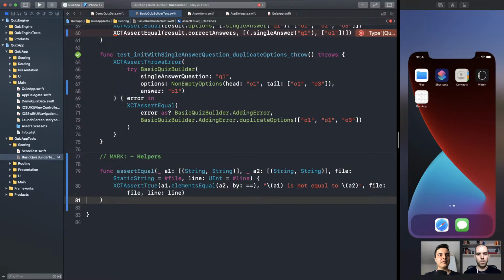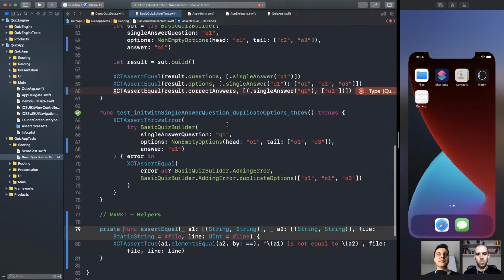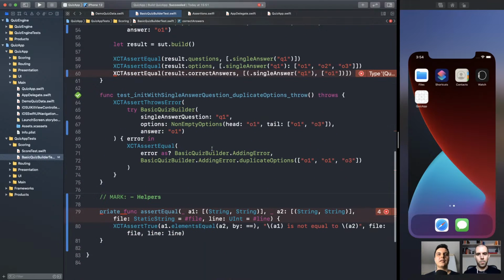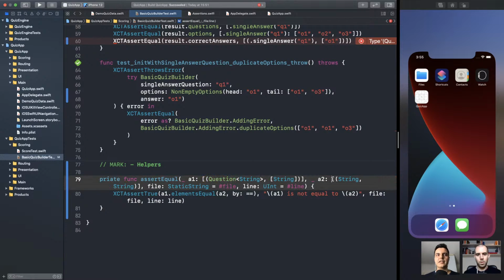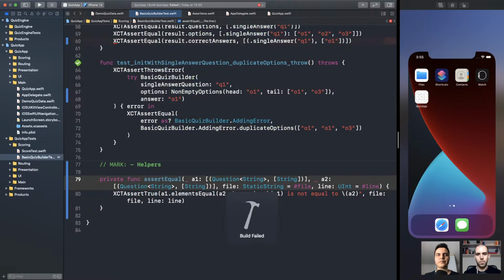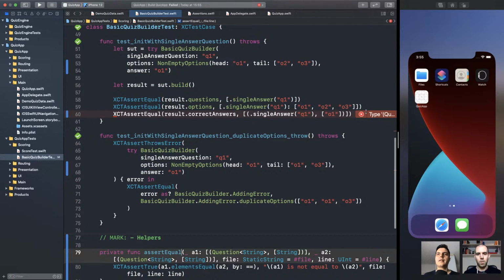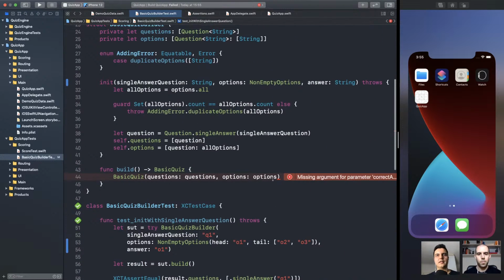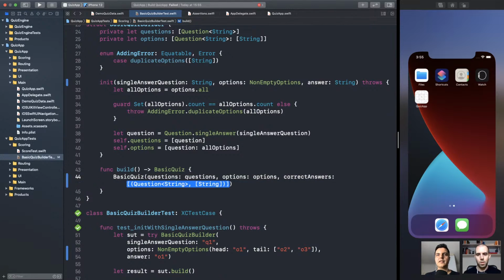Helpers. All right, we can even make this private. And the type is array of question and options array of string, like this. Okay. You can also refactor it, private, to make it generic over any equatable. Let's keep it simple for now. Now we can use assertEqual, our custom assertion. All right, now we can provide here correct answers, just empty.